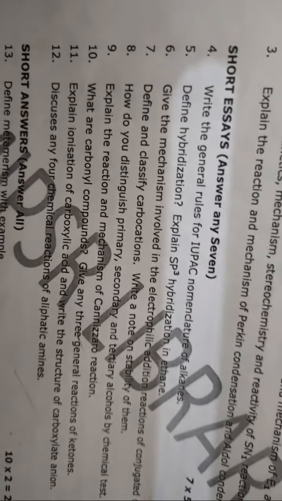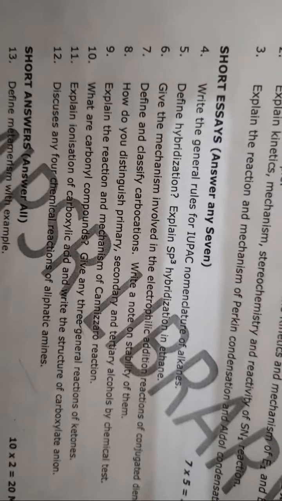Then four chemical reactions of aliphatic amines. It is also very important. See the eleventh question. Explain ionization of the carboxylic acid and write the structure of carboxylate ion. Here you have to write the acidity of carboxylic acid only. Sometimes what happens, the question is tricky here. If you find a related one, you write what you have read, the related one. Now see, they have asked here, explain ionization of carboxylic acid, structure of carboxylate ion. You write the carboxylate ion structure, then you write why the carboxylic acid is acidic in nature. Minimum you will get two to three marks there, no? Why leave that question?